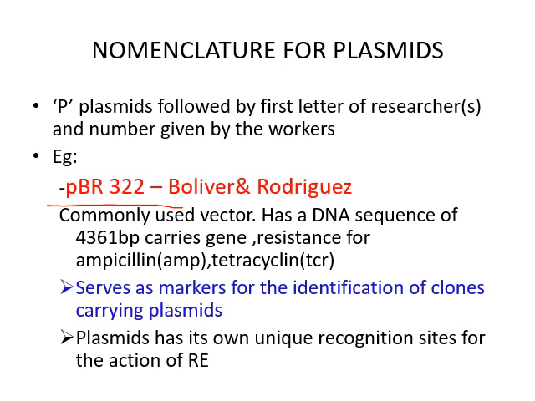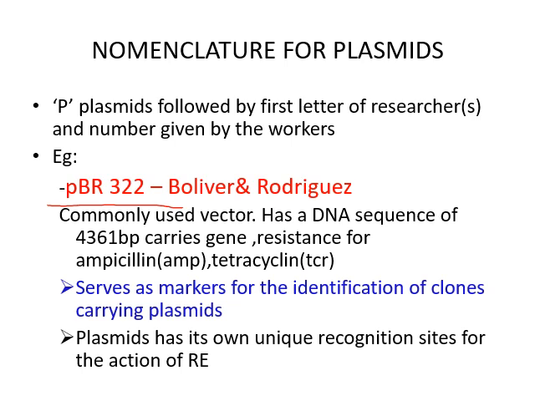Here BR is Bolivar and Rodriguez, because two scientists were behind the identification of this plasmid. Then a number given by the workers. These scientists may give some numbers to identify this specific plasmid. That is why here it is 322.